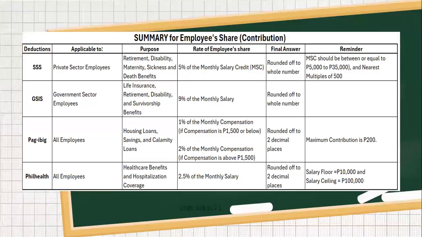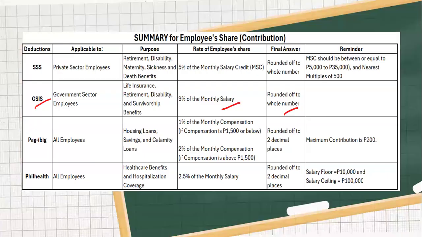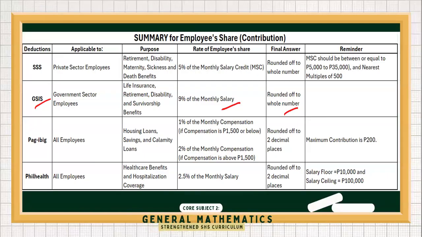Next is the GSIS contribution. So the GSIS is exclusive for government employees, which requires 9% of the monthly salary, which is rounded off to the nearest whole number. So it covers life insurance, retirement, disability, and survivorship benefits. So the Pag-ibig Fund, applicable to all employees, offers savings and loan benefits.